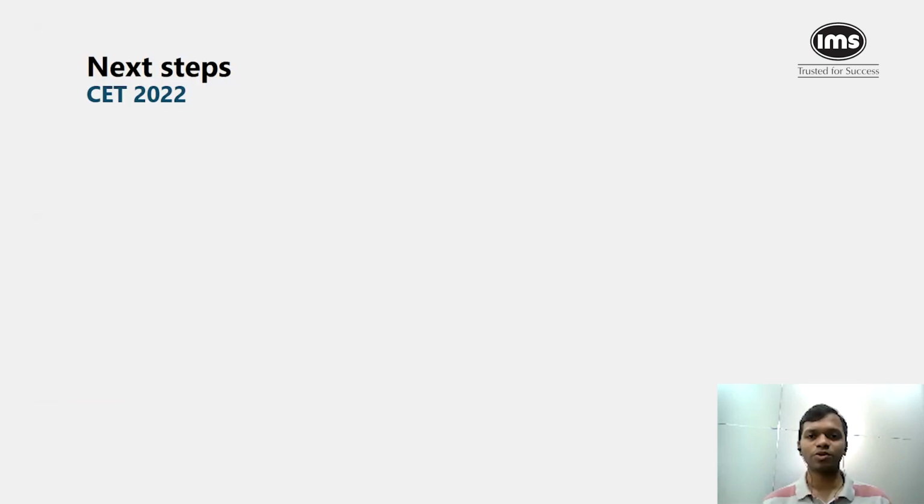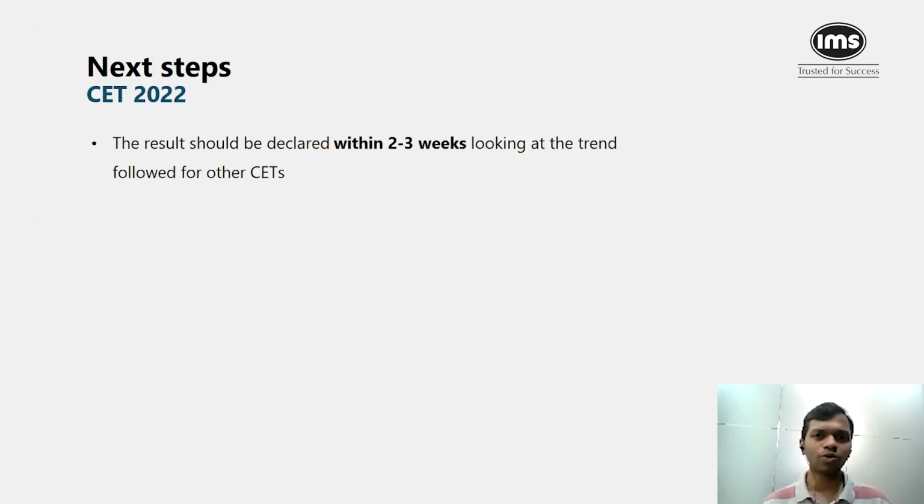Now let's start talking about the next steps. So the result should be out within 2 to 3 weeks, looking at the trend that has been followed for the other CETs conducted by CET Cell. The architecture CET or the hotel management CET were conducted in the first week of August, and their results have already been announced. So looking at that trend, I think within 2 to 3 weeks, the MBA CET result should also be released.